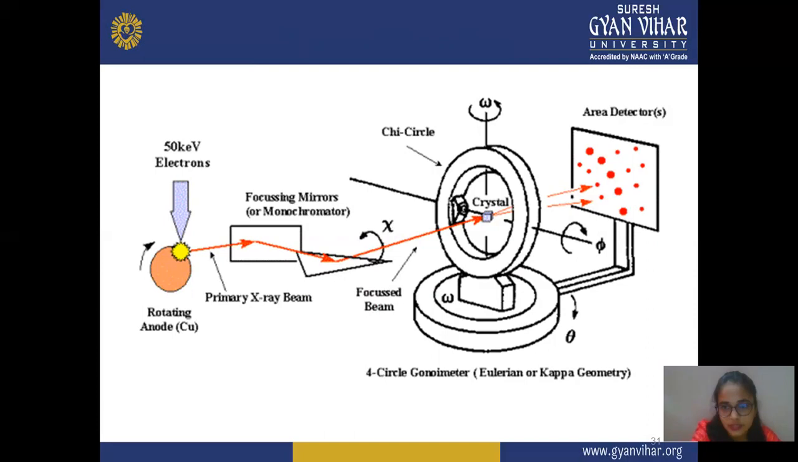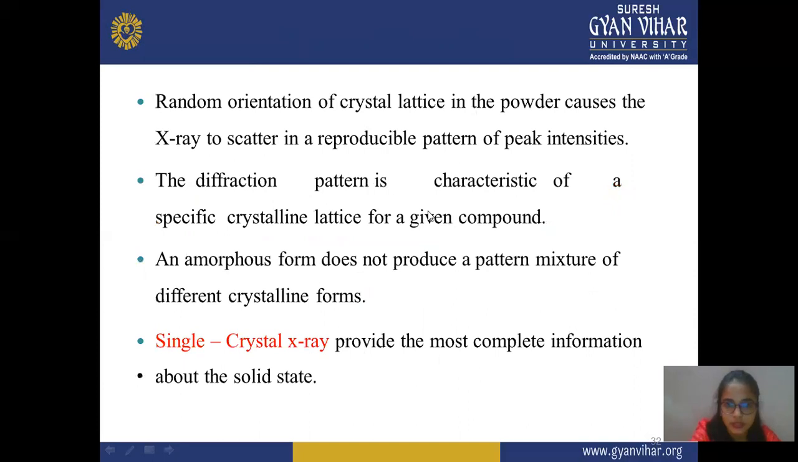After deflection, your readings are recorded in the area detector. This is the last step, the area detector, where your readings get recorded. The random orientation of a crystal lattice in a powder causes the X-ray to scatter into a reproducible pattern of peak intensity. And the diffraction pattern is characteristic of a specific crystal lattice for a given compound.